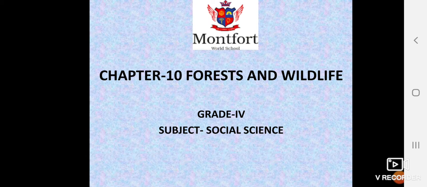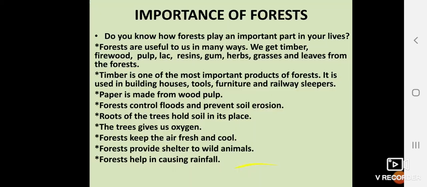This is the picture of forest in our mind. So, forests have natural vegetation. What is the meaning of natural vegetation? Natural vegetation means that plants are growing on their own.